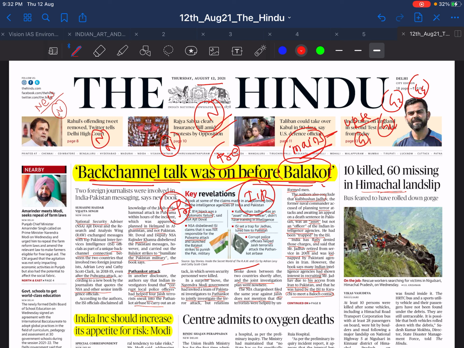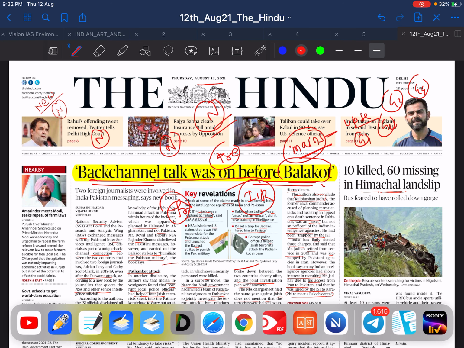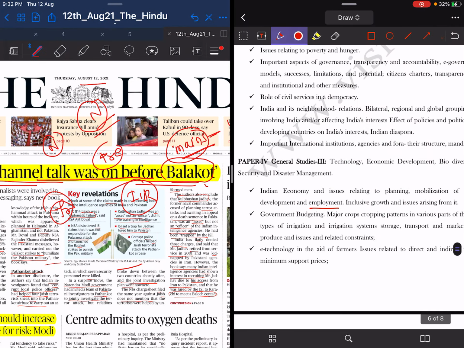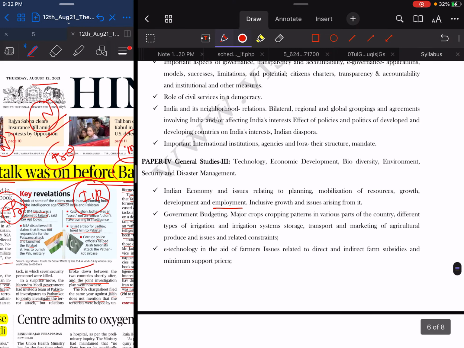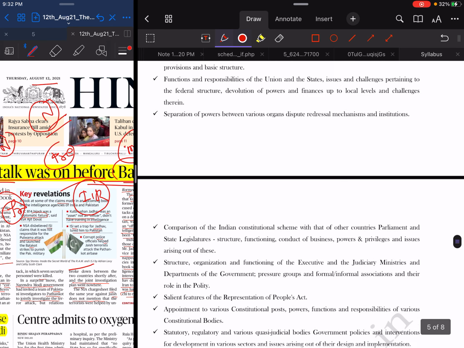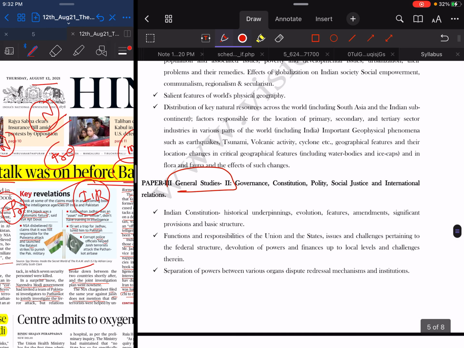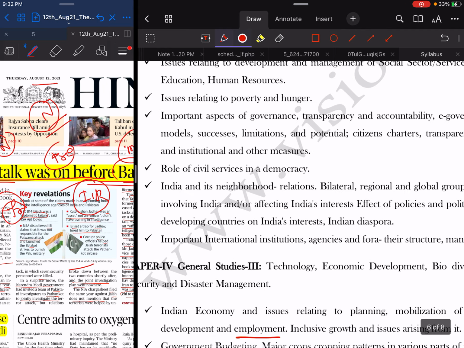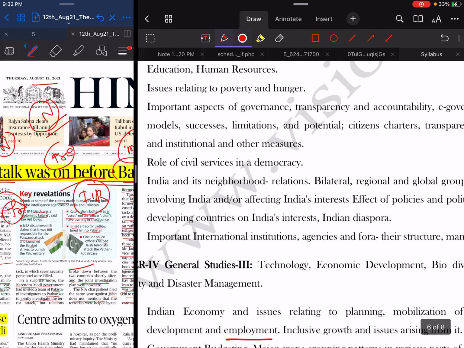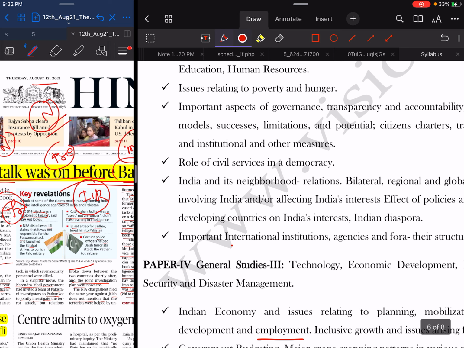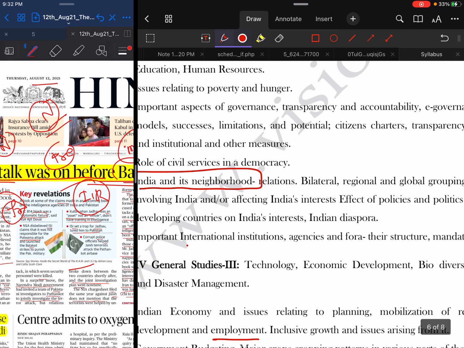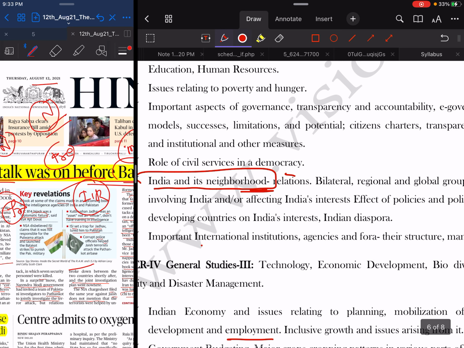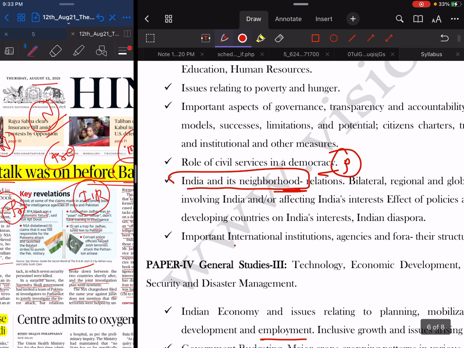In international relations, I will show you, see, this is our GS second, general studies second. We have governance, constitution, polity, and international relations. In international relations, you can see important institutions, and India and Indian neighborhood relations. Here neighborhood means Pakistan also comes here.